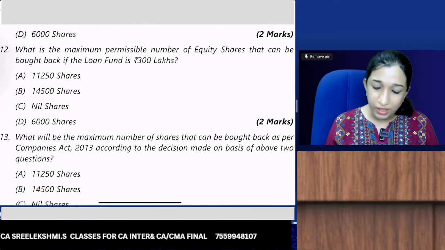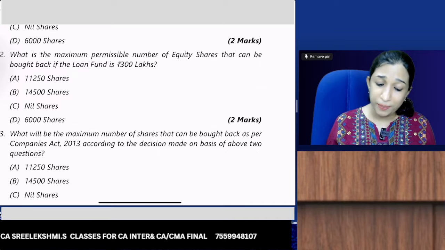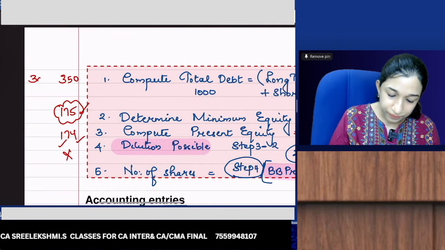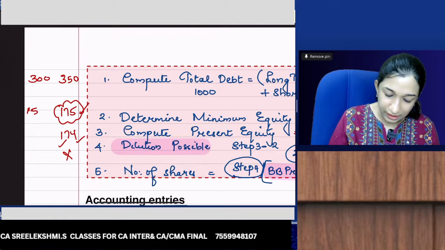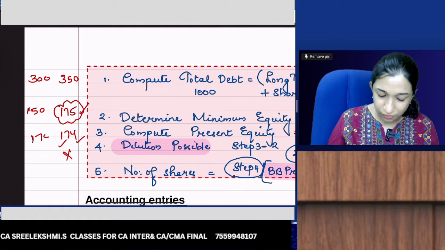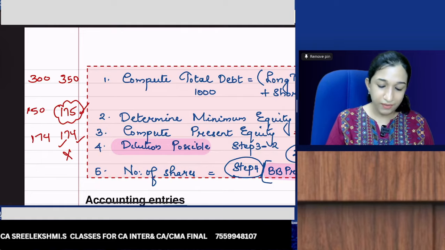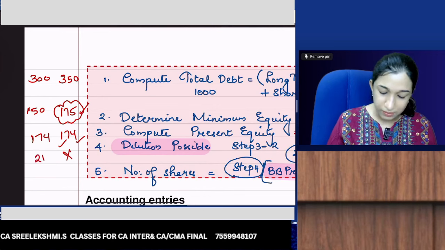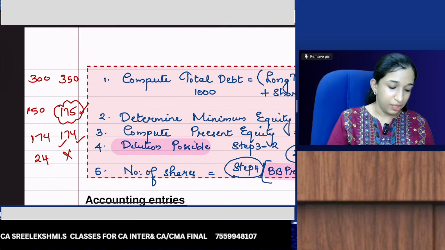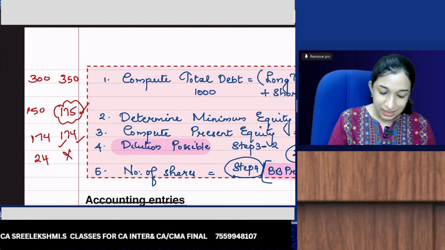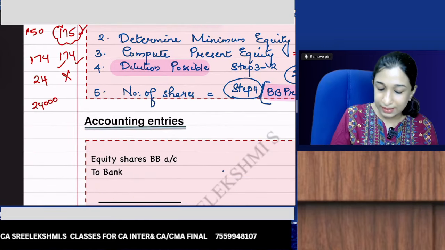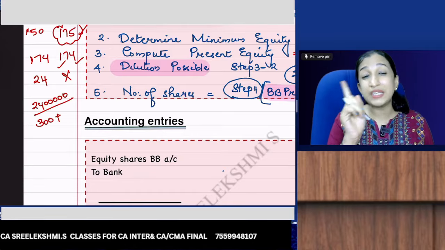Then, what is the maximum number of shares that can be bought back if loan fund is 300? Then with 300, the minimum equity is 150. 174 is the present equity, so dilution possible is 24 lakhs. So 24 lakhs divided by, what is the buyback price? 300 rupees plus.